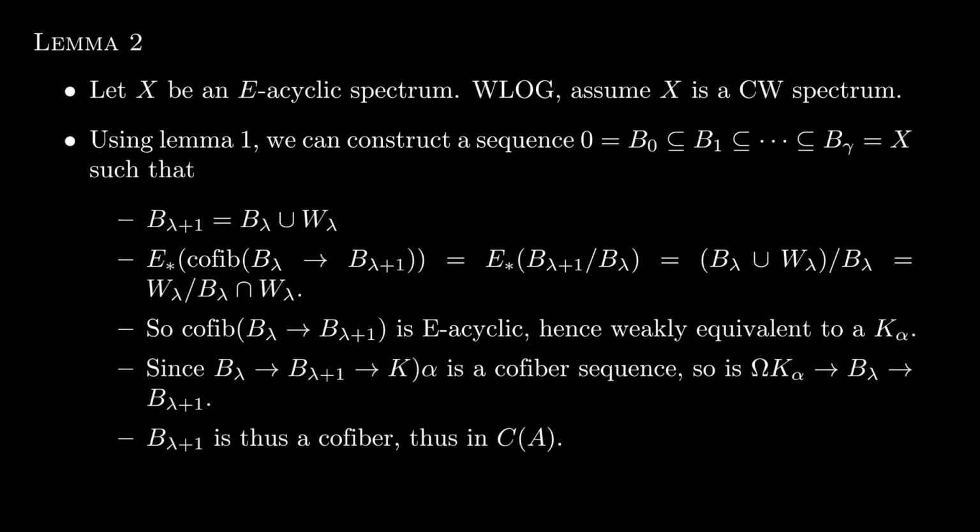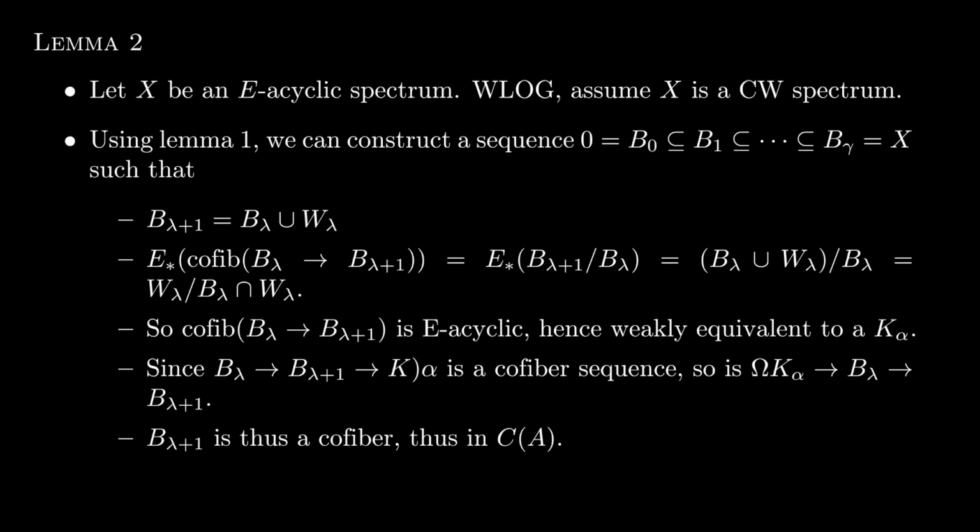Remember, we defined the K_alpha to be CW representatives of weak equivalence classes of E-acyclic spectra with at most kappa cells. Okay, so that makes B_lambda to B_lambda+1 to K_alpha a cofiber sequence. Then by the triangulated nature of the stable homotopy category, loop K_alpha to B_lambda+1 is a cofiber sequence. Namely, this exhibits B_lambda+1 as a cofiber of a morphism between things in C(A). Since C(A) is closed under that, this shows that B_lambda+1 is in C(A).